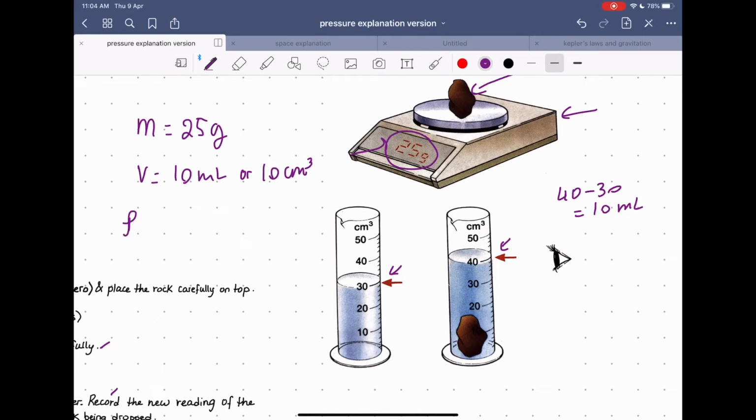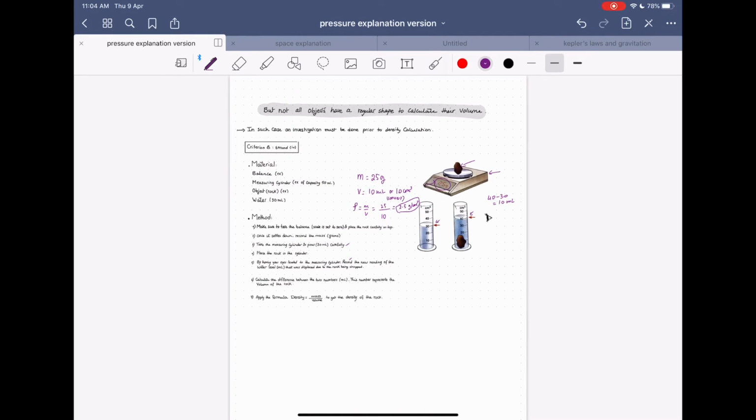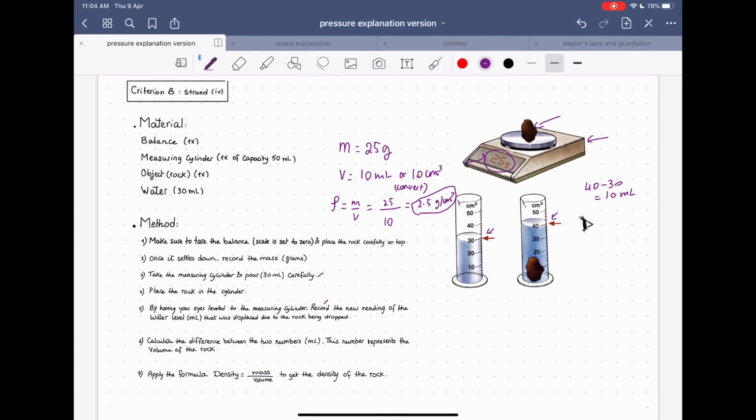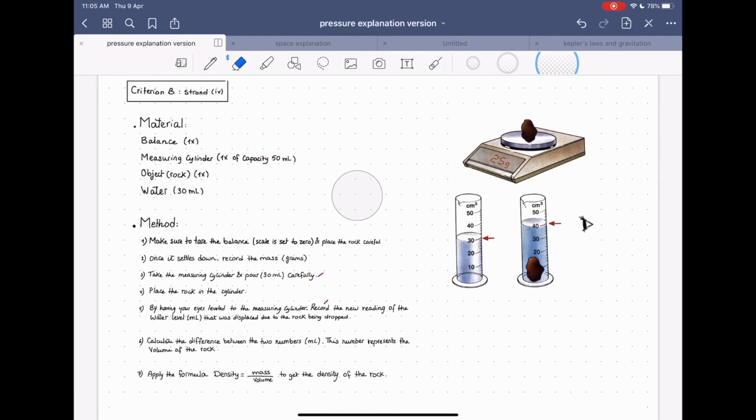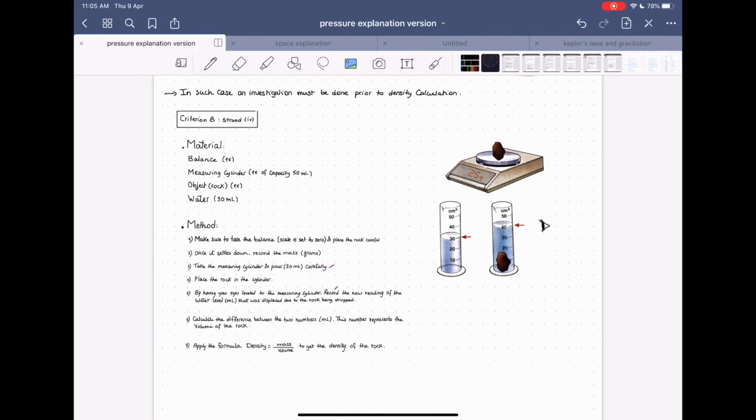Next, you're going to do density is mass divided by the volume. You'll do 25 over 10, or you can convert. I'm just going to keep them for now to be 2.5 grams per centimeter cubed. Now you take this number and you compare it to the data table that was mentioned in the previous page, and then you can know the element, and what this rock is made out of exactly. Okay, so you're responsible for this criteria and this trend.